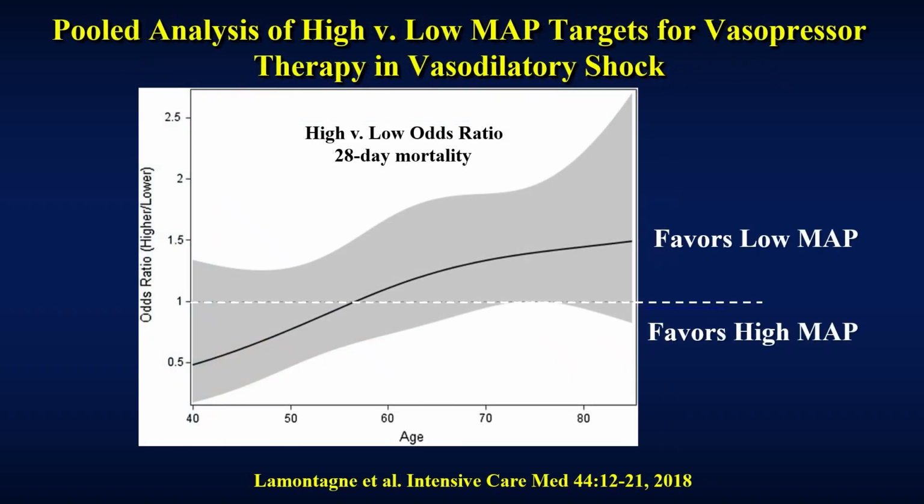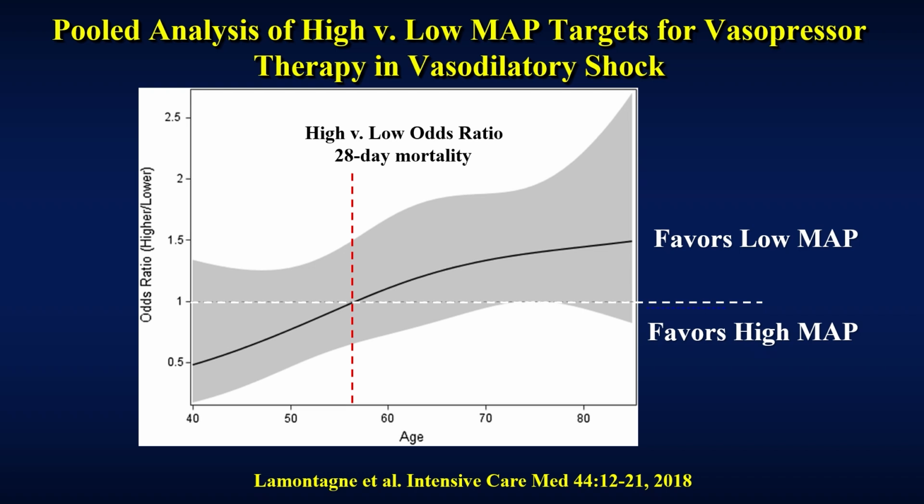Importantly, if in that study you looked at the ratio of 28-day mortality relative to age, you can see the older you were, the more you couldn't handle a high blood pressure, presumably because your left ventricle can't handle the increased afterload. If you're young, you can do well. And the threshold value for which this happened was at about 56 years of age. And that's about half your patients will be above that age.